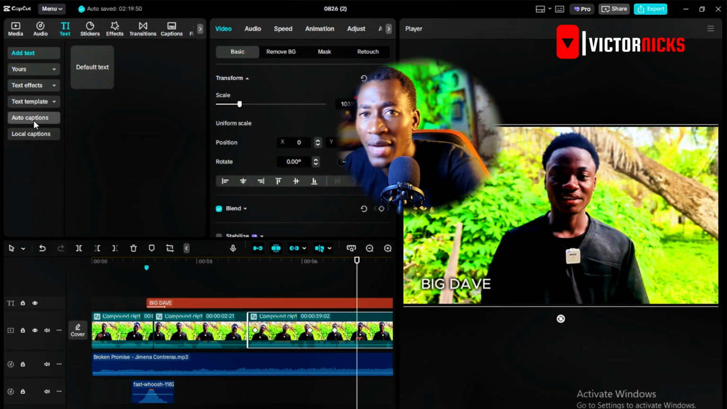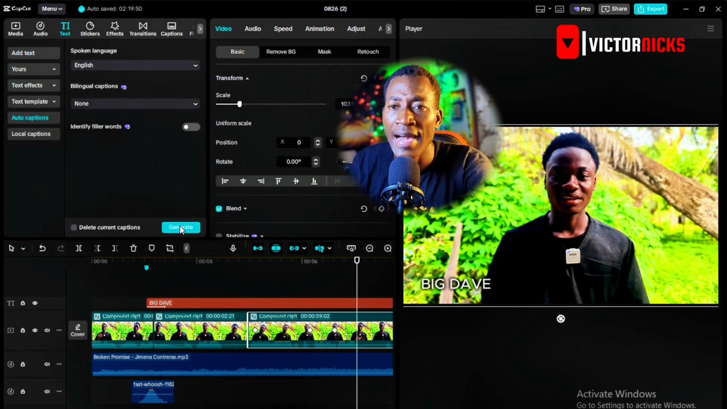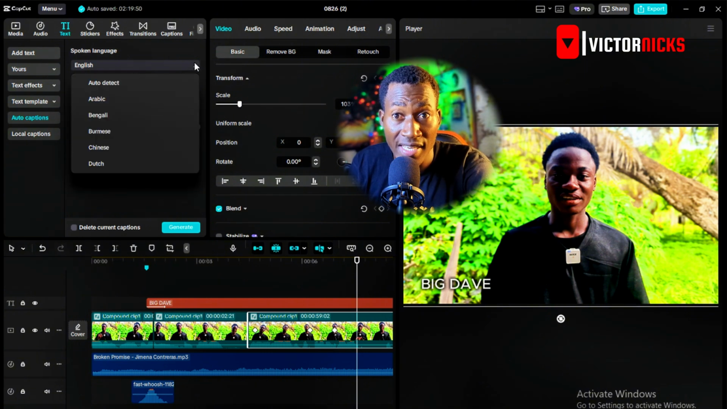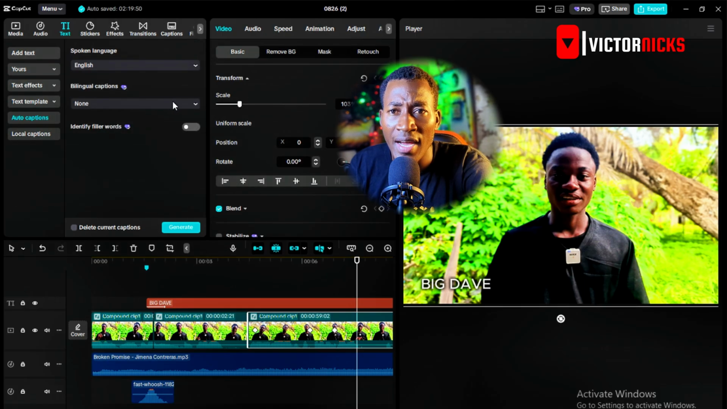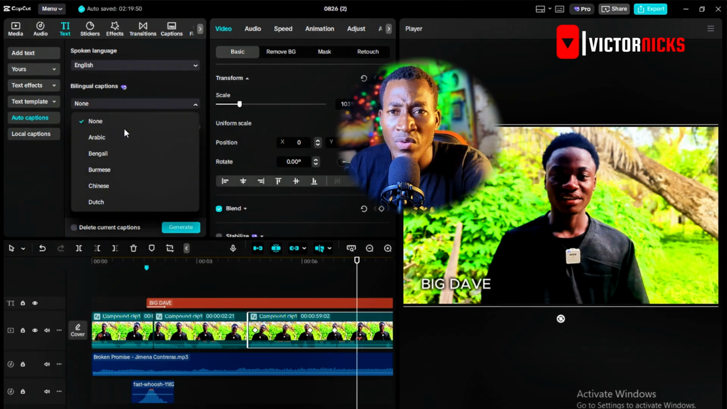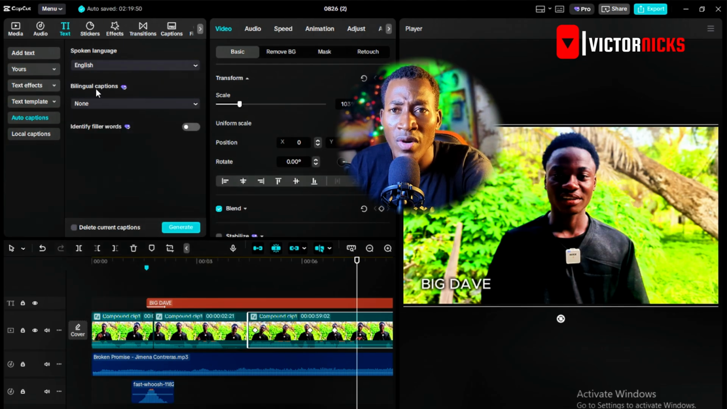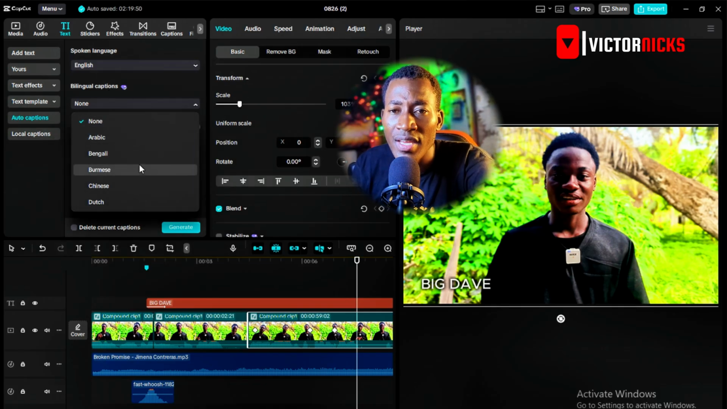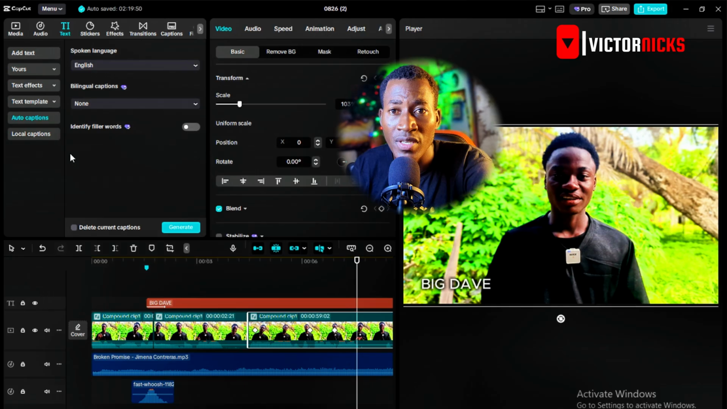You're going to see something like auto caption. Click on that and make sure the settings are right. Choose English language. If you want another language, choose that, Arabic, all of that, right? It's set to English, and then make sure that you pick it on these bilingual captions. For example, if you want it to be in double languages, let's say English and French or Arabic, so there's going to be that, you understand? But for now, I'm just going to use the one.